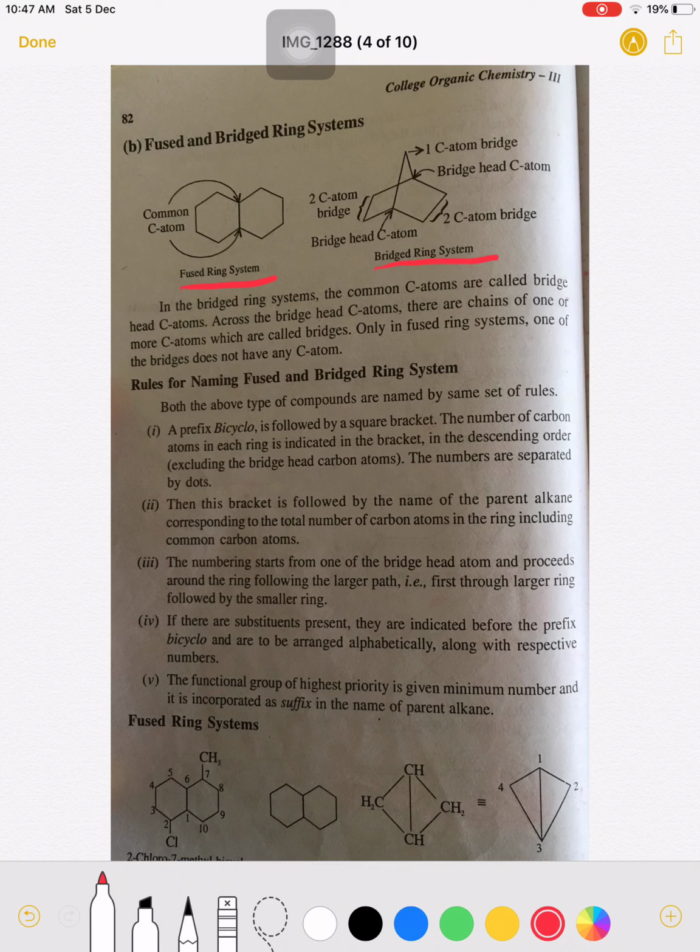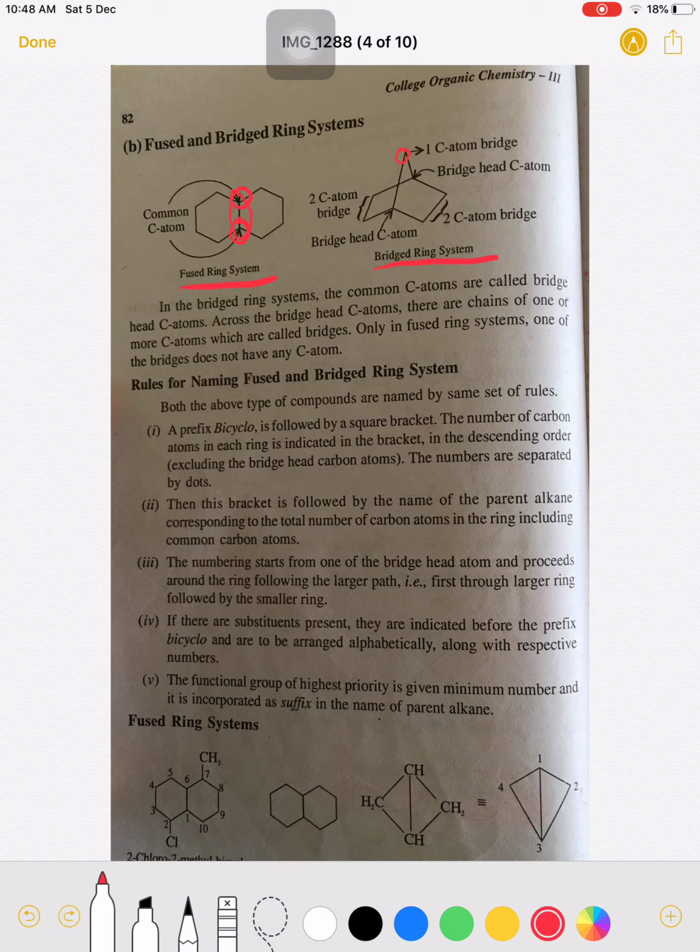In case of fused ring system, you know that two carbon atoms are common to both the rings. So this one and this one, two carbons are there which are common to both the rings. Such rings are known as fused ring system. But in case of this bridged ring system, one carbon is common to both the rings and two carbon-carbon bonds are common here. So this is a bridged ring system.